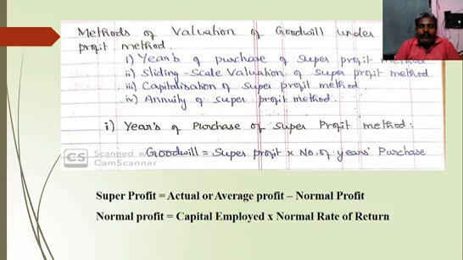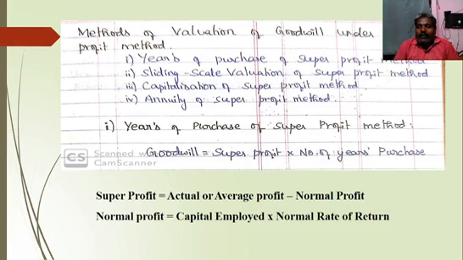What is the formula for calculation of value of goodwill? Goodwill equals super profit into number of years of purchase. Looks like the first method, simple average profit method. There we should use average profit. Here we should use super profit. That is the difference. So how to calculate super profit? Super profit equals actual or average profit minus normal profit. So the difference between average profit and normal profit is called super profit.